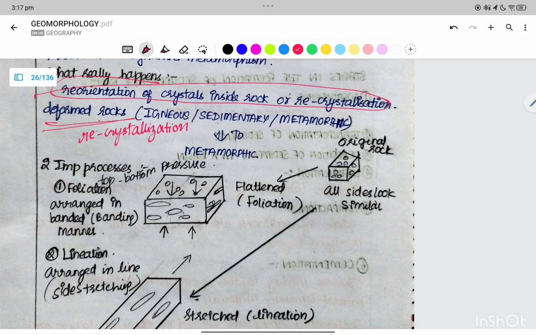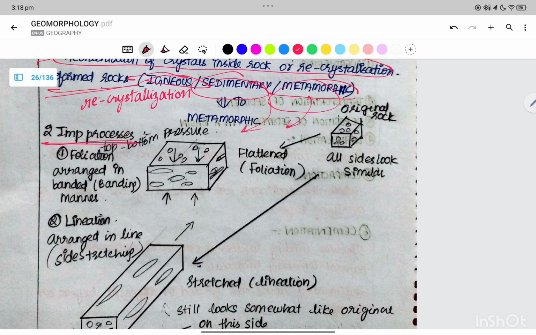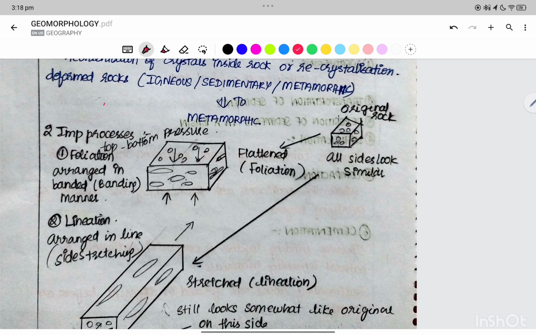In deformed rocks, we may have igneous, sedimentary to metamorphic, or even metamorphic to metamorphic. The two important processes are foliation and lineation. Foliation is pressure on the top and the bottom. It leads to the flattening.